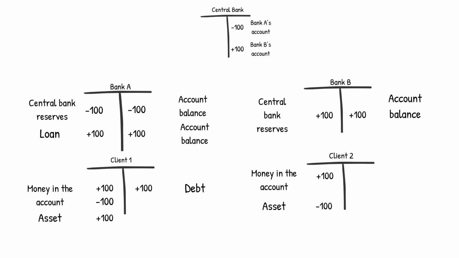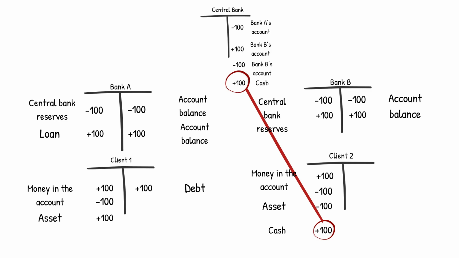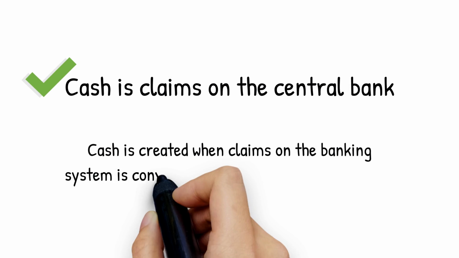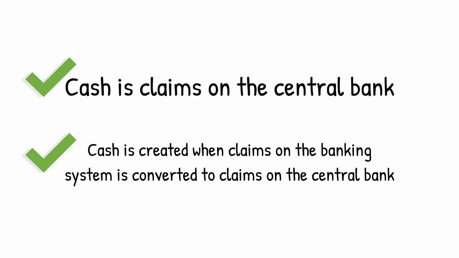Let's see. Client 2 now wants to withdraw its money in the account, which means the amount is deducted from the account, but he has the same amount of cash instead. When Client 2 withdraws its money, Bank B sheds its debt to the client. Good, but it needs to use the same amount of central bank reserves and exchange it for cash from the central bank. The central bank lowers its debt to Bank B, which is good for it, but it instead has a new debt in the form of cash to Client 2. Cash is claims on the central bank. Cash is created when claims on the banking system are converted to claims on the central bank.